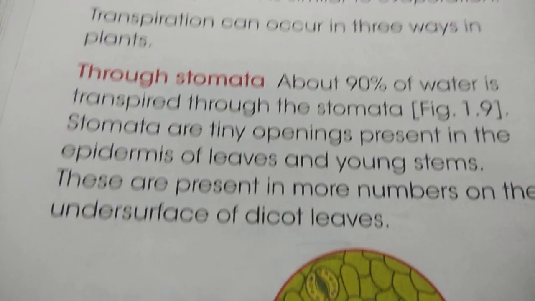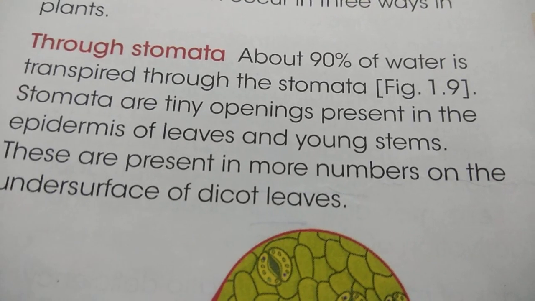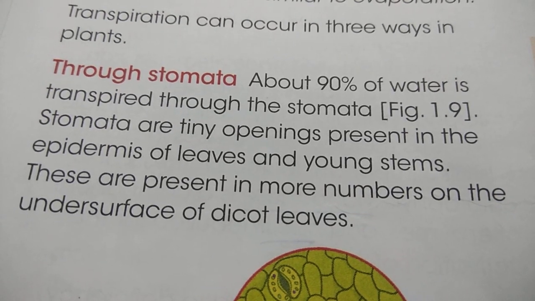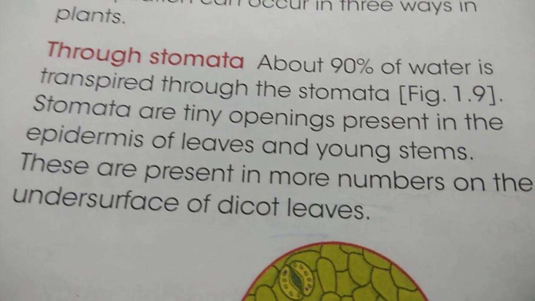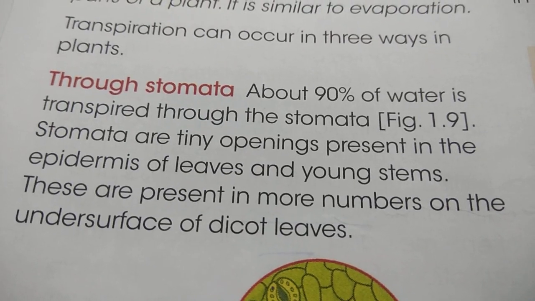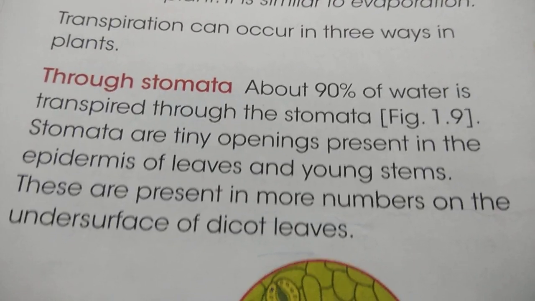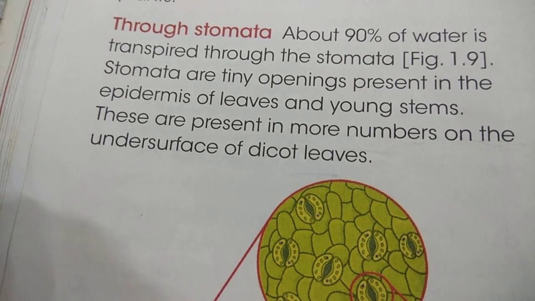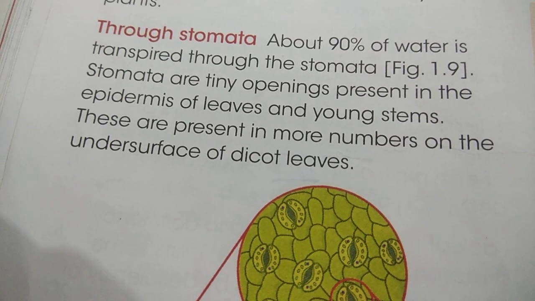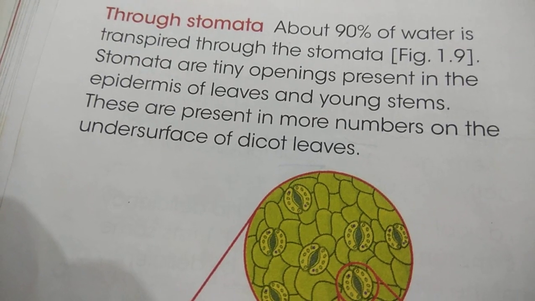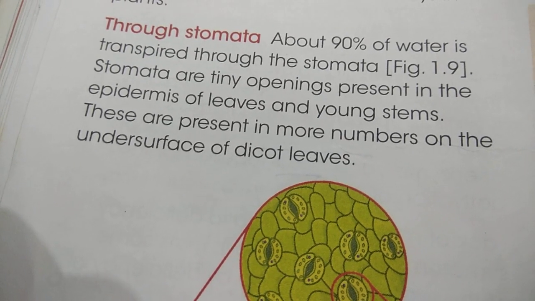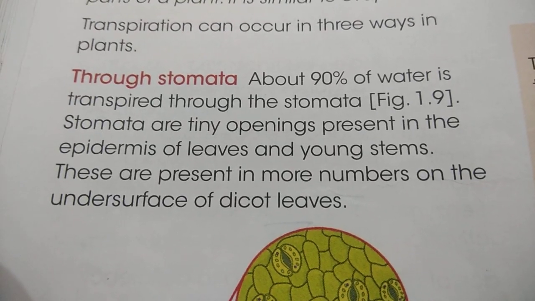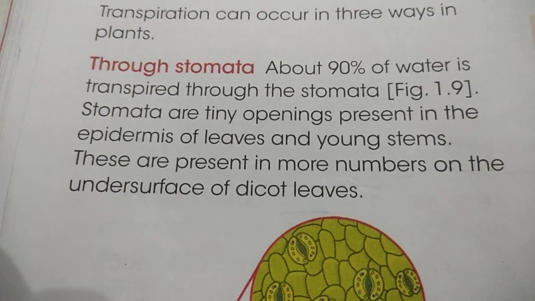We know that the stomata are the tiny openings on the epidermis of the leaf, and the young stem as well. These are present in greater number on the underside of dicot leaves, and the upper side is covered with a waxy covering. So the maximum amount of water is transpired through the stomata.